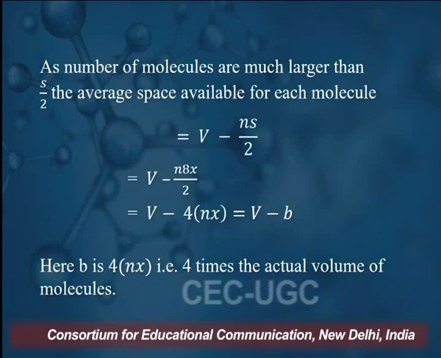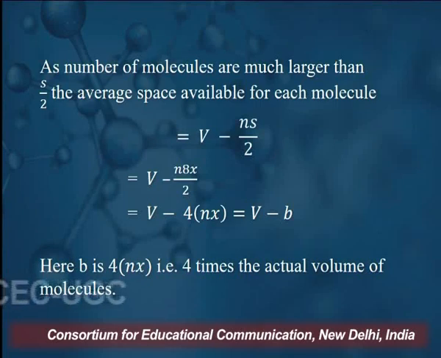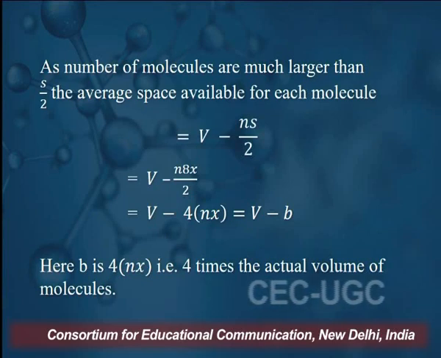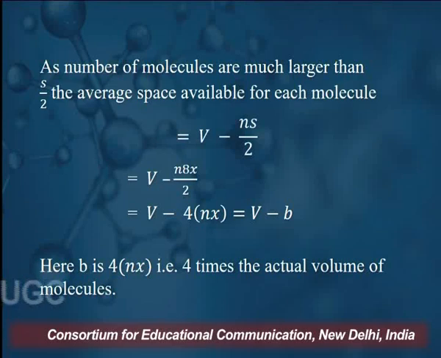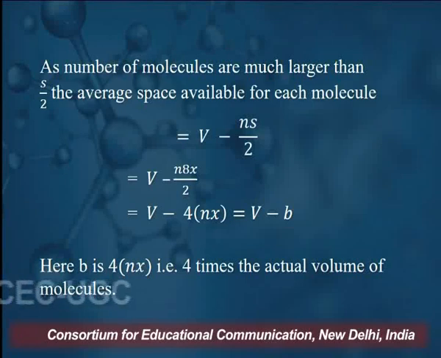As the number of molecules is much larger than S by 2, the average space available for each molecule will be V minus NS by 2, which will be equal to V minus N into 8x by 2, which will be equal to V minus 4 times Nx, which will be equal to V minus b. Here b is 4 times Nx, that is 4 times the actual volume of the molecules.